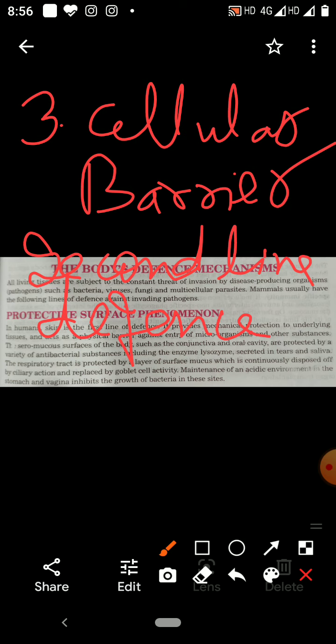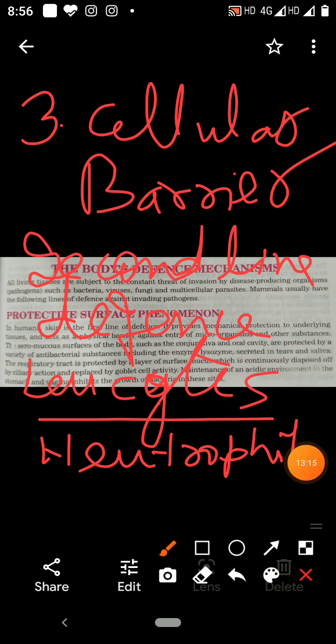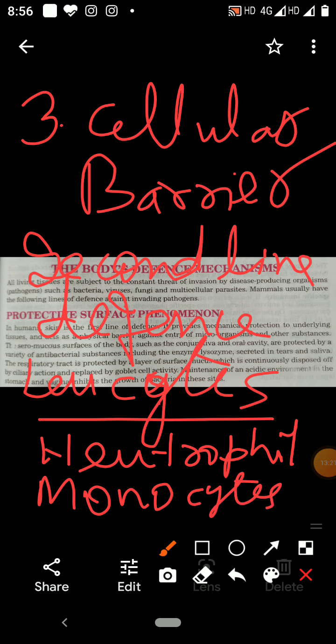In this, leukocytes, that is white blood cells, are the defense force of the body. There are neutrophils and monocytes. They kill the germs by phagocytosis. There are also macrophages and natural killer cells. They destroy the germs in the body.